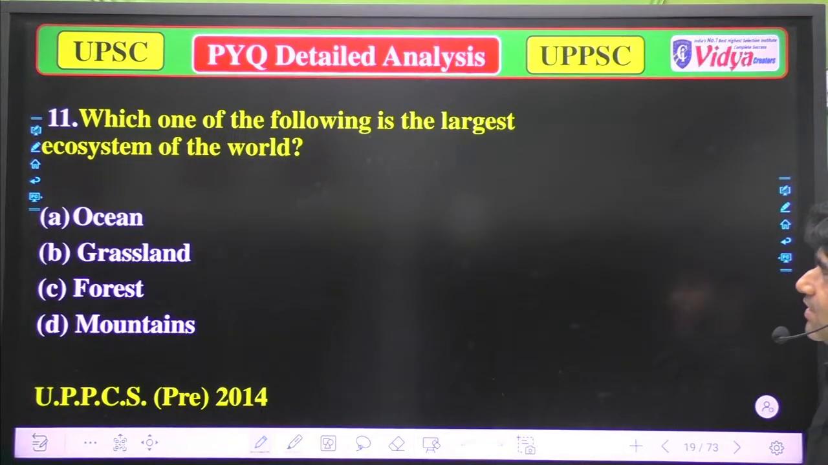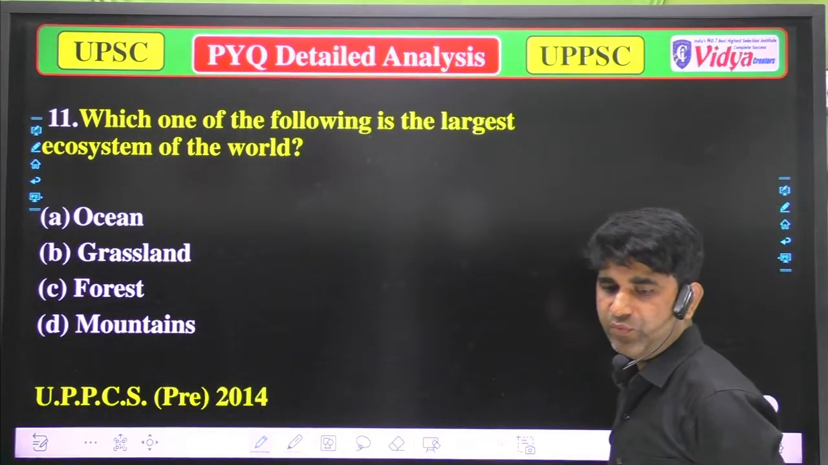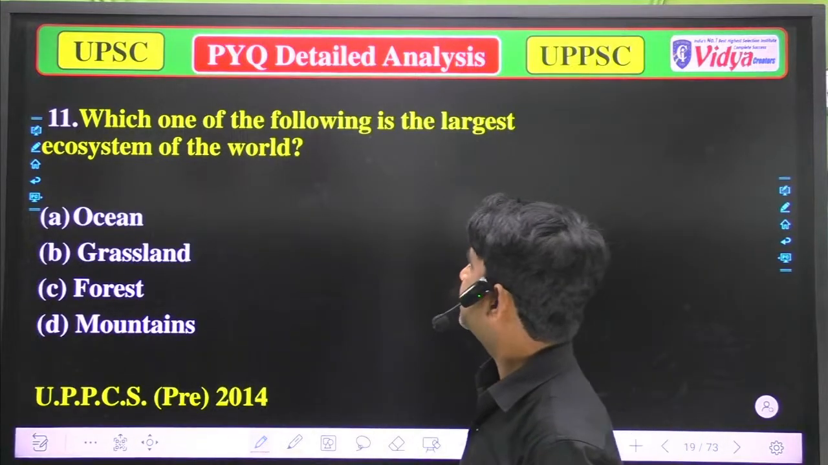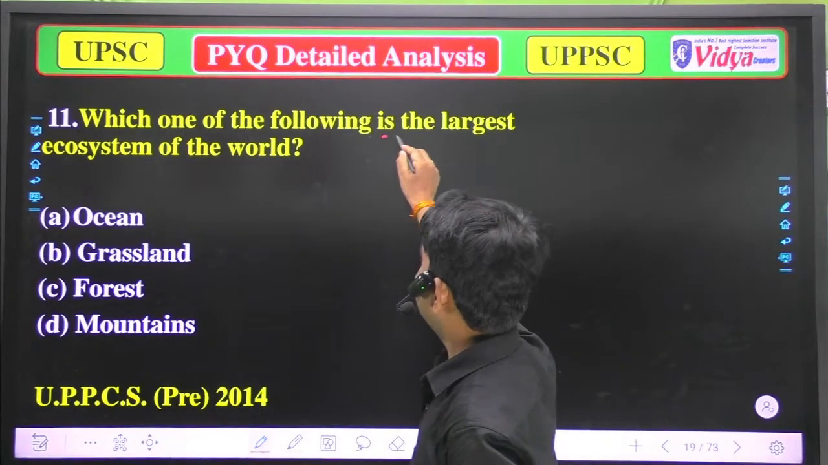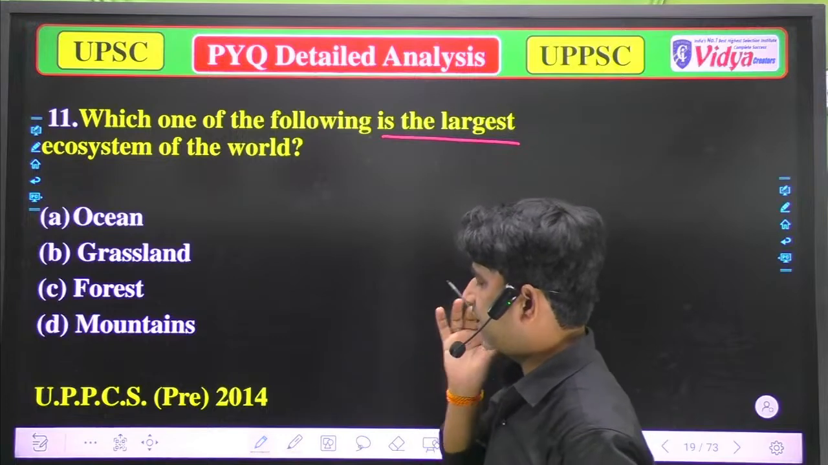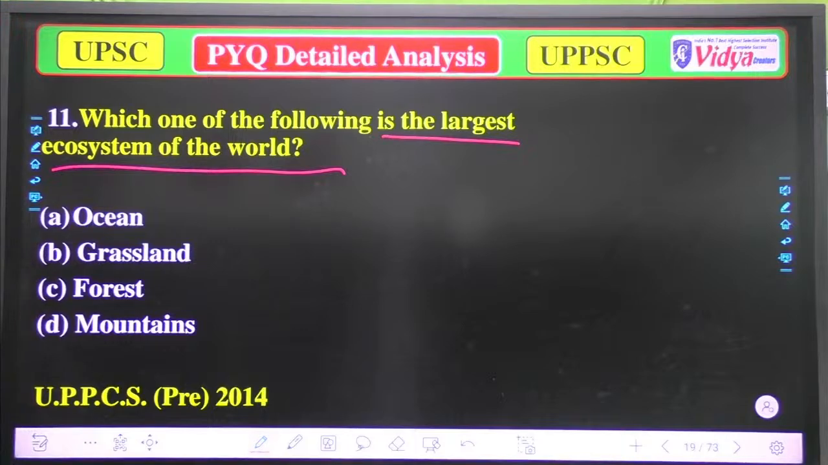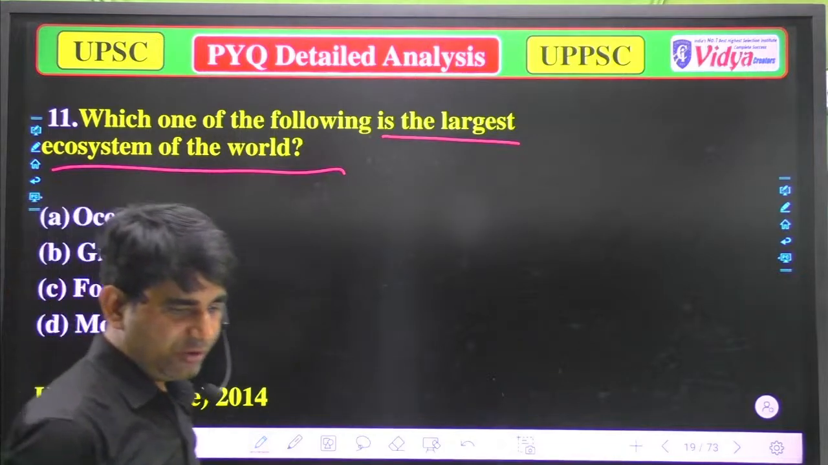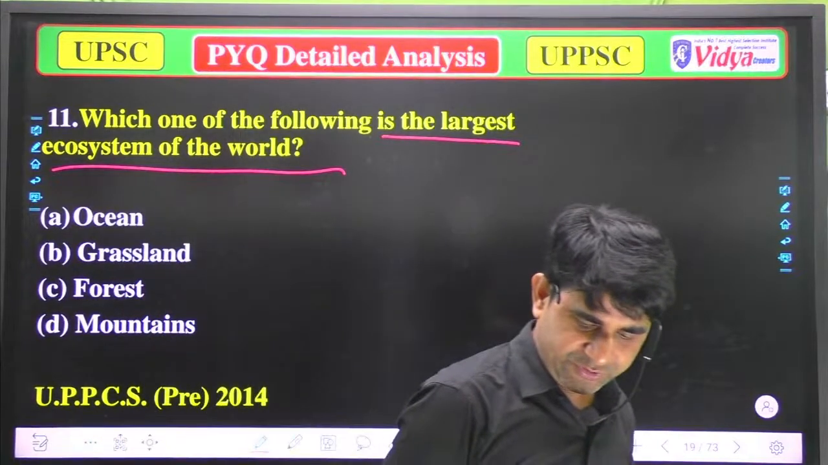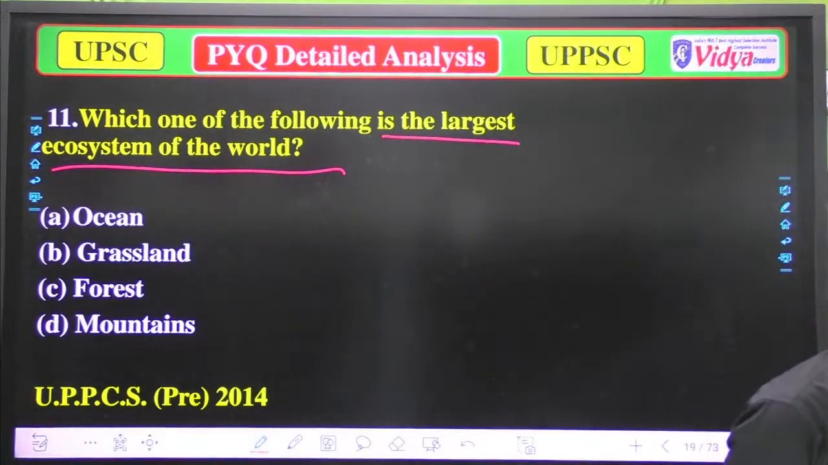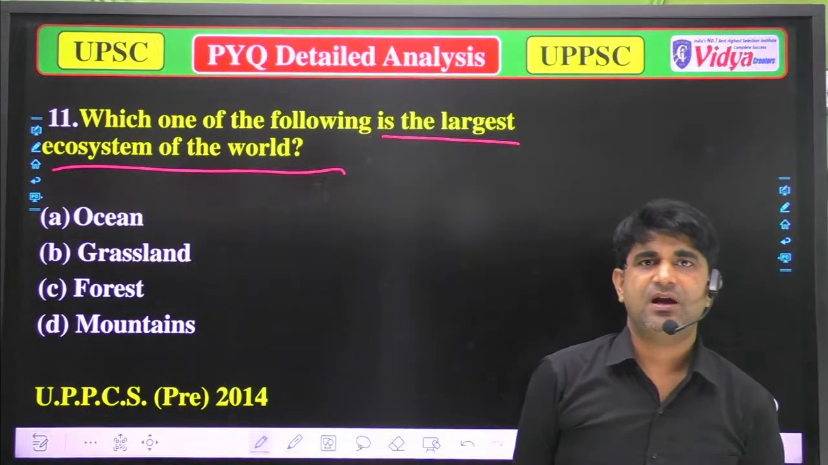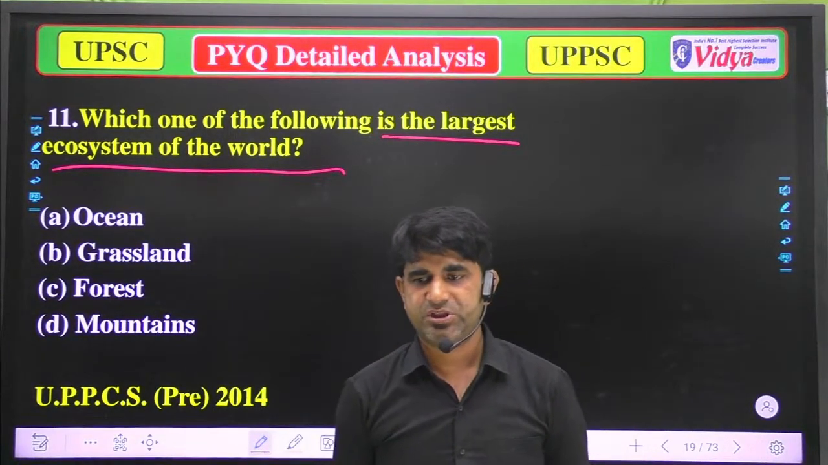Which one of the following is the largest ecosystem of the world? Now you have to say which of the following is the largest ecosystem of the world. And options are A, ocean, B, grassland, C, forest, and D, mountains. Now you have to say which of the following is correct. Which is the largest ecosystem?